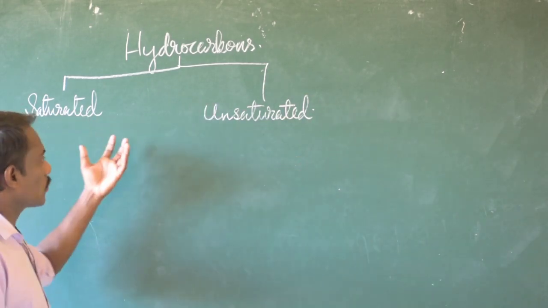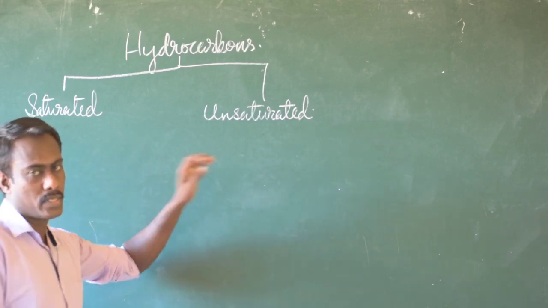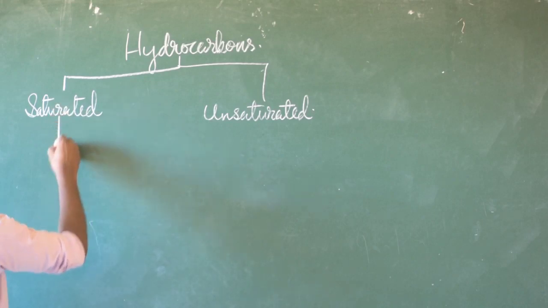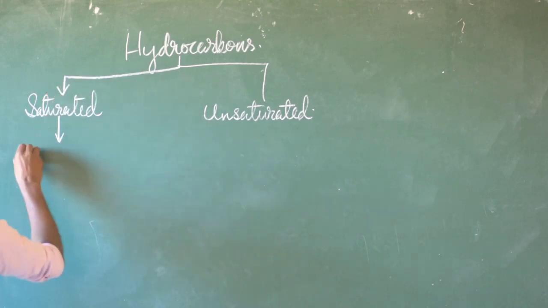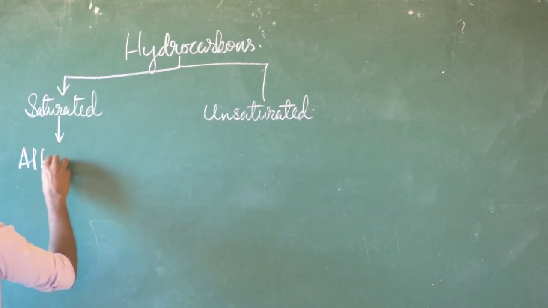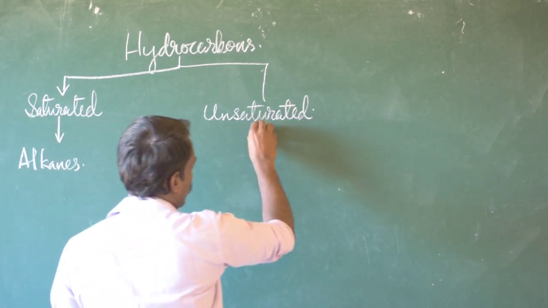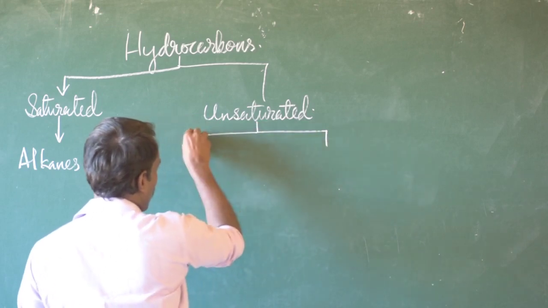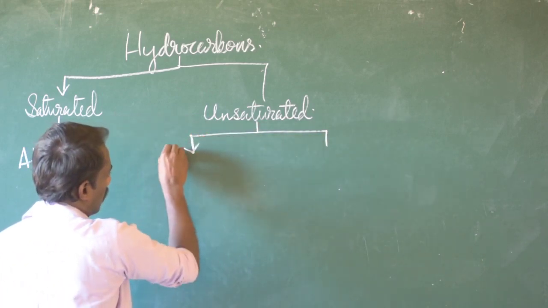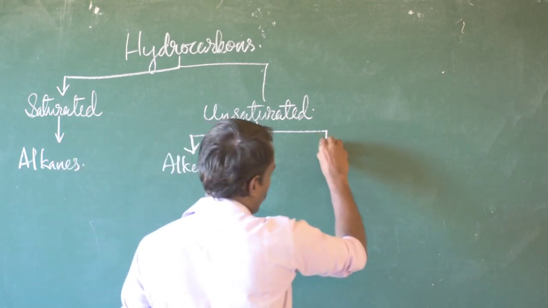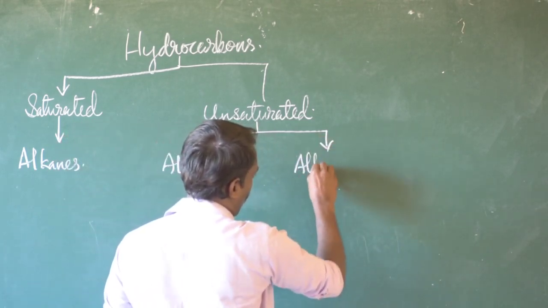The examples of saturated and unsaturated hydrocarbons: saturated hydrocarbons are alkanes, and unsaturated hydrocarbons are of two types again, alkenes and alkynes.